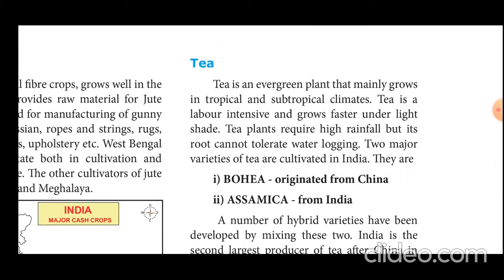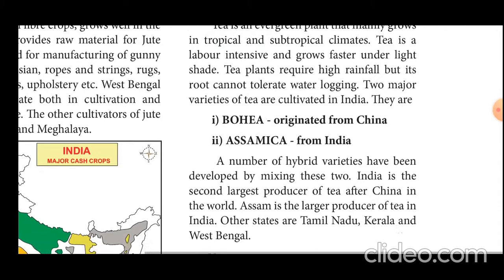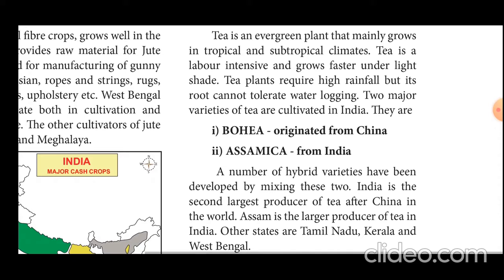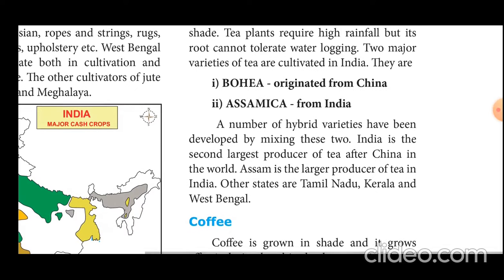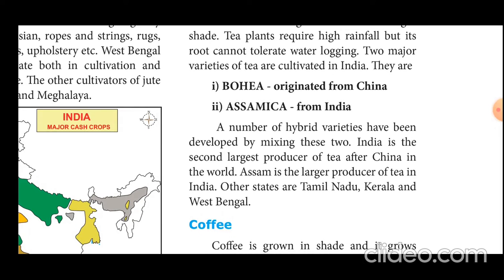Tea is an evergreen plant that mainly grows in tropical and subtropical climates. China stands first in the cultivation and production of tea. India stands second. Two varieties are given: Bohea originated from China, and Assamica is a variety of tea in India.